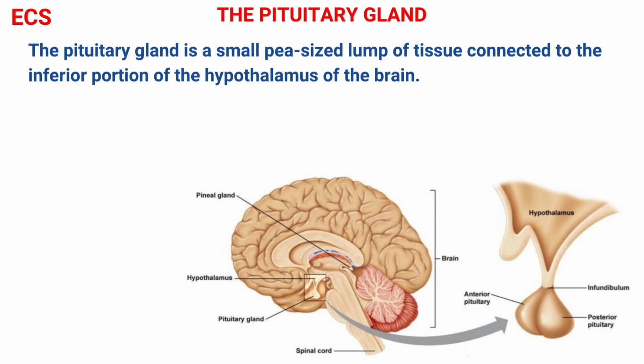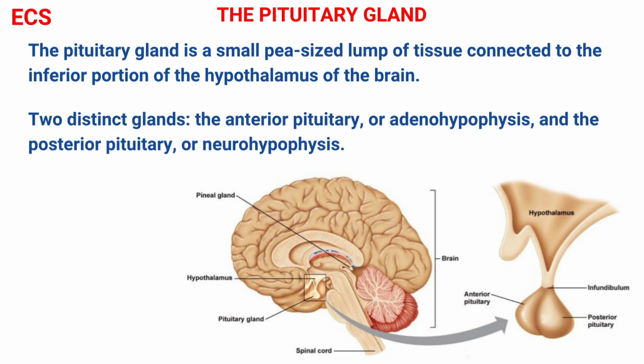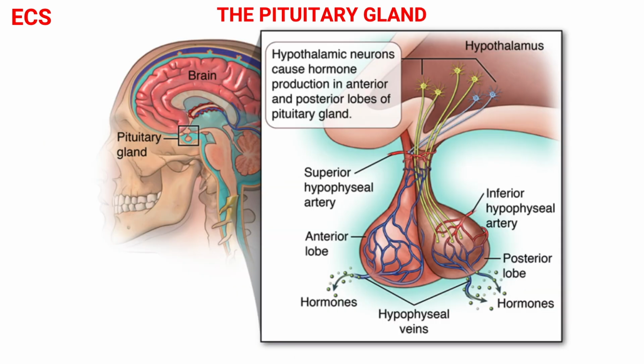The pituitary gland is a small pea-sized lump of tissue connected to the inferior portion of the hypothalamus of the brain. Despite its small size, the pituitary gland is actually two distinct glands. They are the anterior pituitary or adenohypophysis and the posterior pituitary or neurohypophysis. These two glands are made of different tissue, excited by different types of stimuli and secrete different hormones. There are many blood vessels surrounding the pituitary gland to carry the hormones it releases throughout the body.